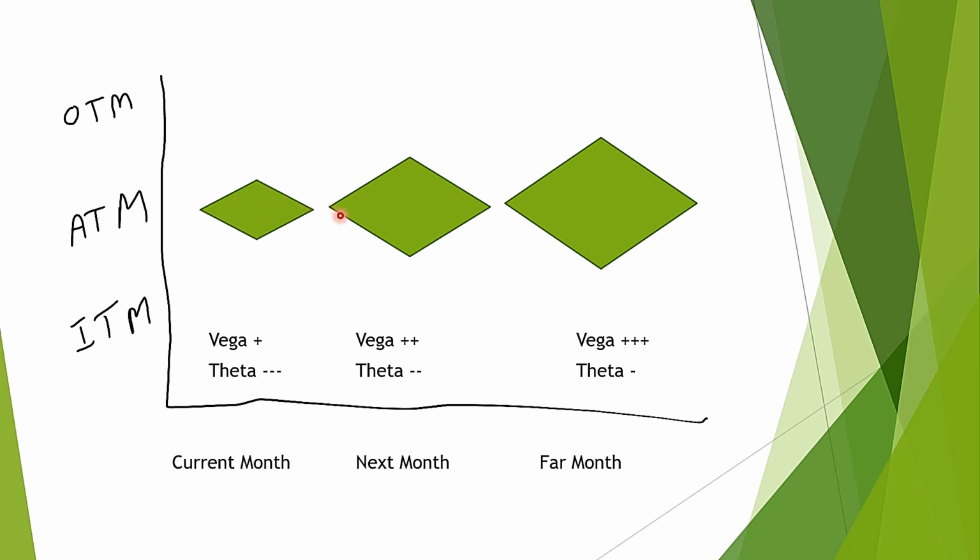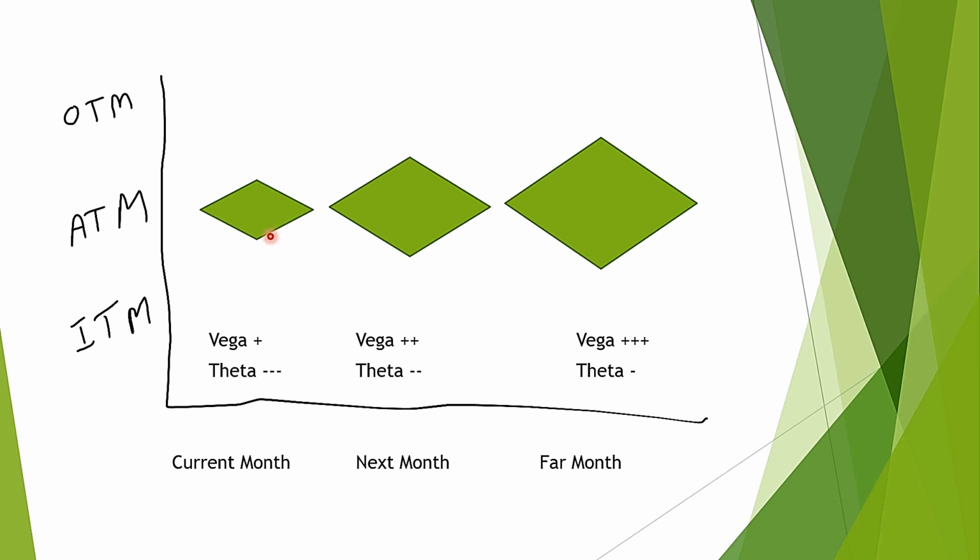Central portion here we can see is widest. Here it is widest, here it is widest and here it is widest. What does this mean? This means for at the money options, effect of Vega is high, effect of Vega is large.